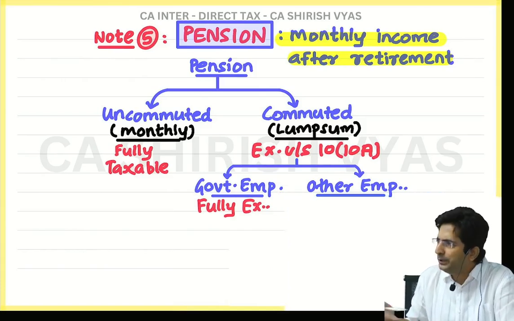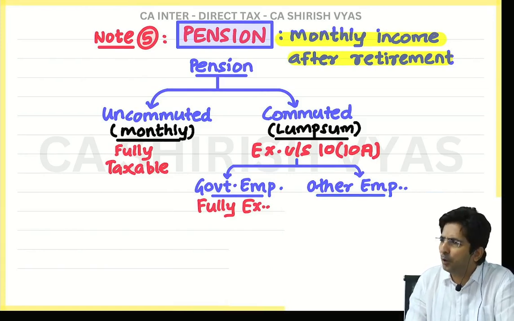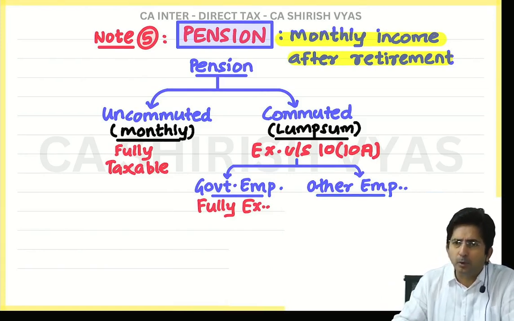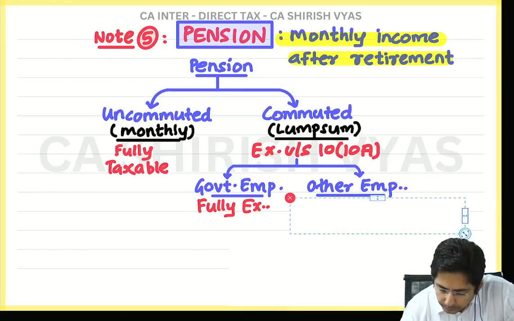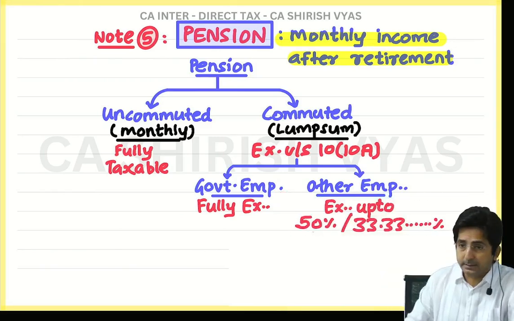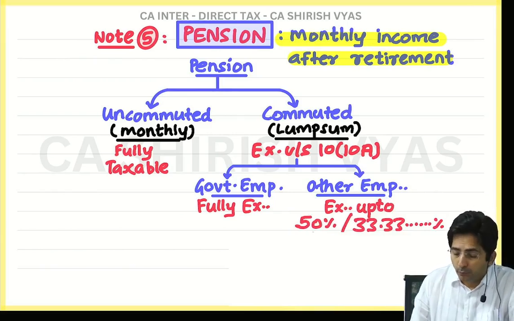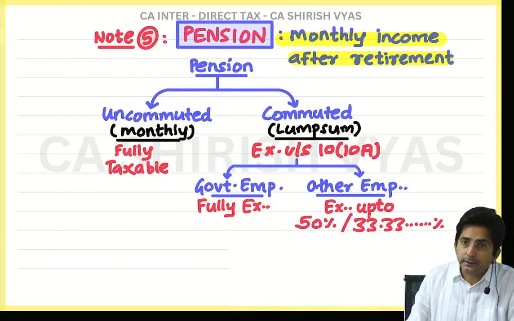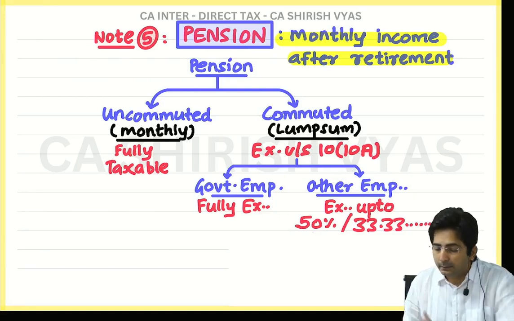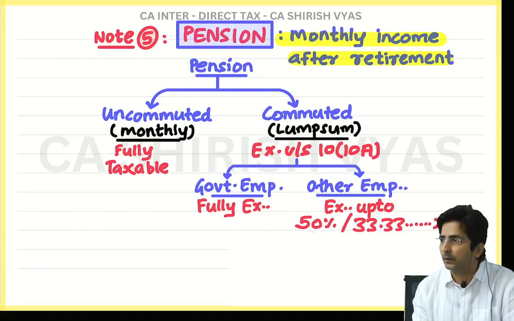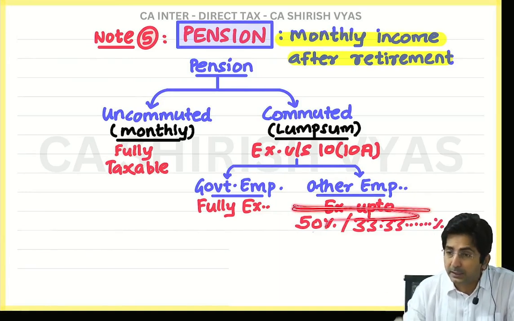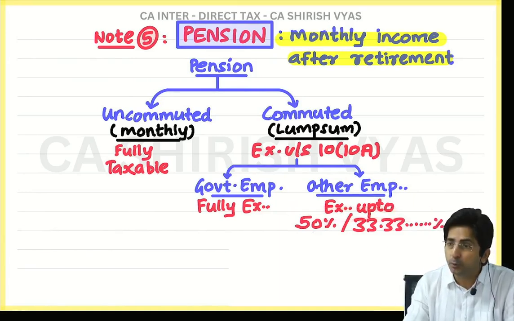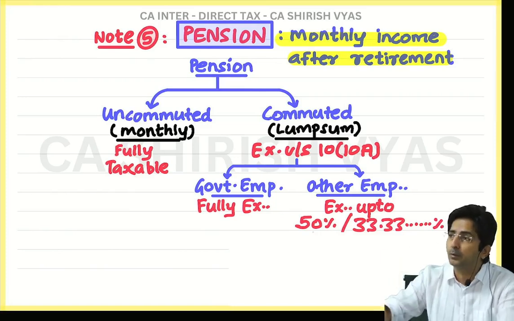So now you should be used to all this. Government employee, fully exempt; other employees, partly exempt. Now see, partly means what? Look here. Exempt up to 50% or 33.33%. Now see, what is this 50%, what is this 33.33%? It is not possible to understand now. This you can understand with the help of a question only.